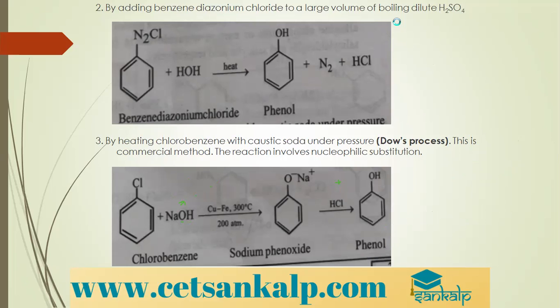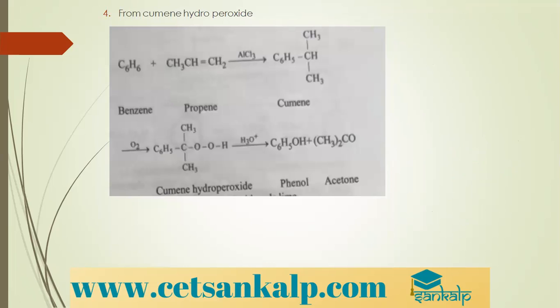So one is by benzene diazonium chloride, another is by chlorobenzene, the first one was by benzene sulfonic acid. Then from cumene hydroperoxide, this is a very well-known method and it is called the cumene process. First we need to see how cumene is prepared. When benzene is treated with propene in presence of AlCl3, we get C6H5CH(CH3)2.